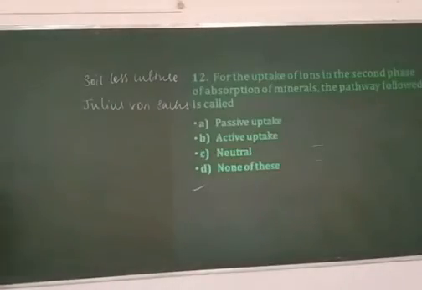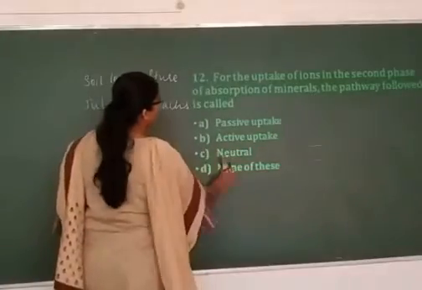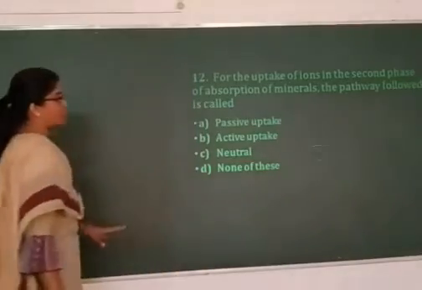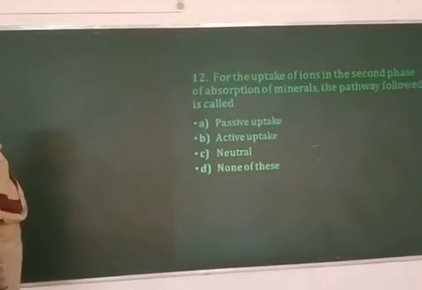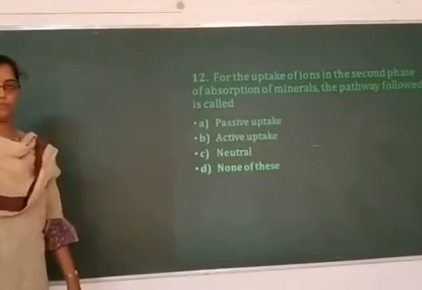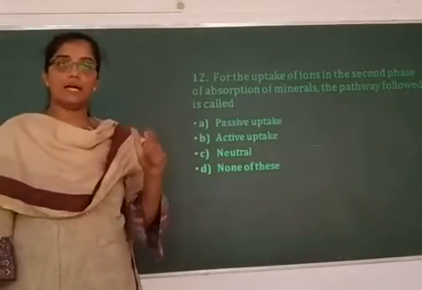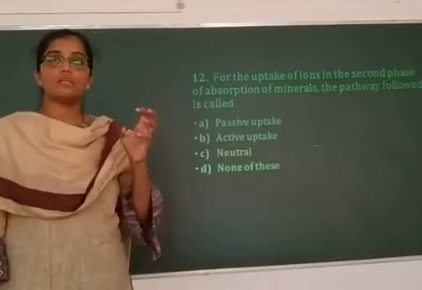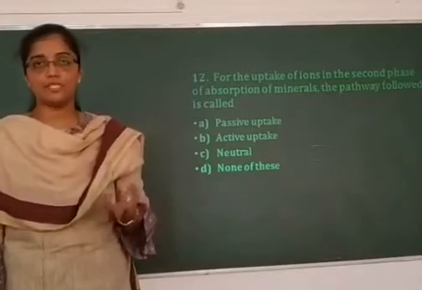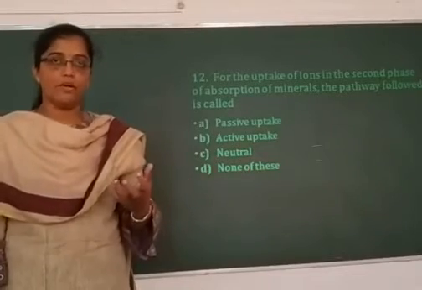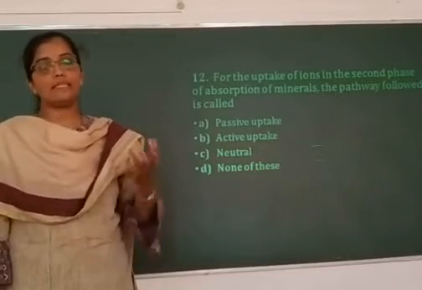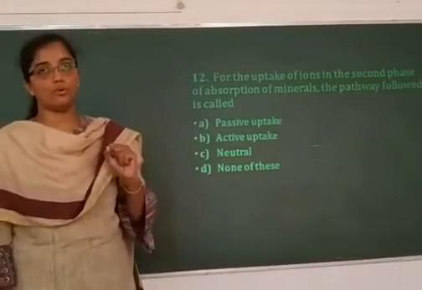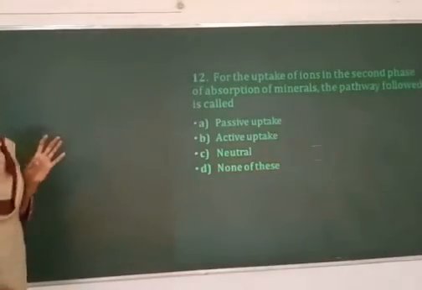For the uptake of ions of minerals, what is the pathway followed? Except for carbon, hydrogen and oxygen, the major resource for the mineral nutrients for the plants is the soil. Soil provides the majority of the mineral nutrients that are essential for the growth and reproduction of the plants.